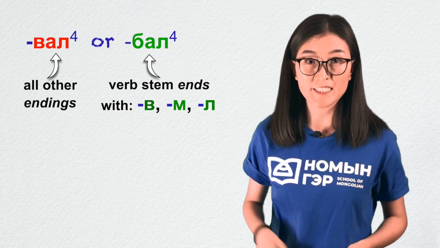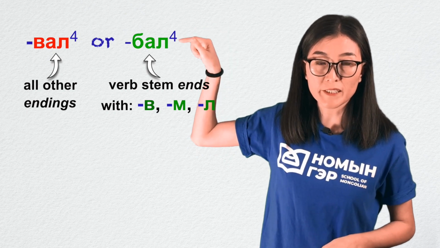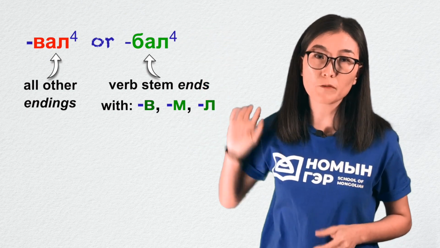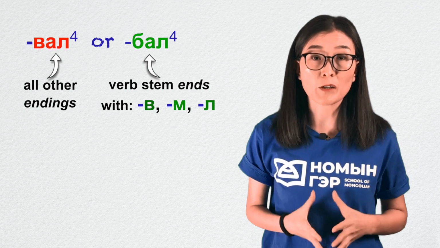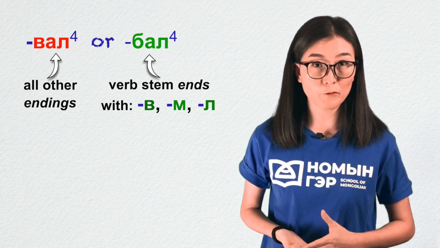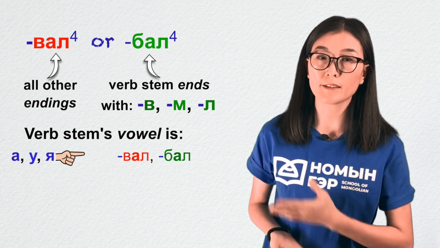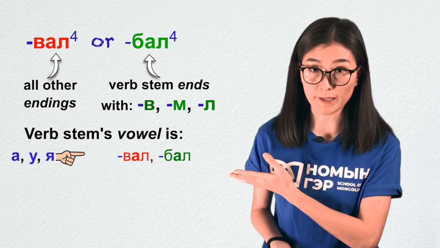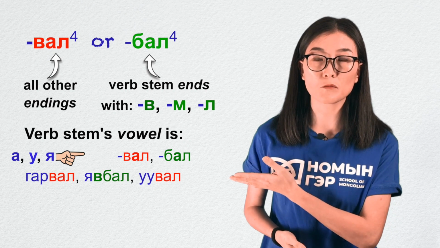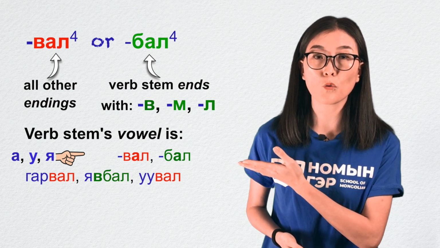Just a reminder that this means the four forms of each suffix according to Mongolian vowel harmony. When the verb stem has a, o, ya, you add val and bal, as in garval, yabal, oval.